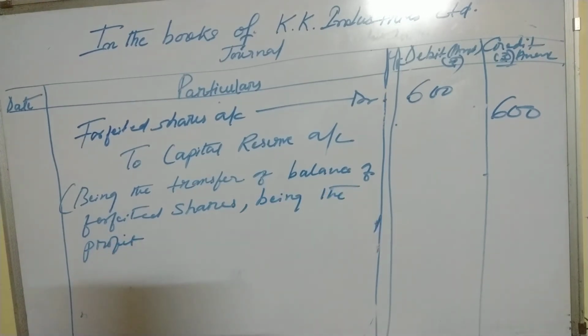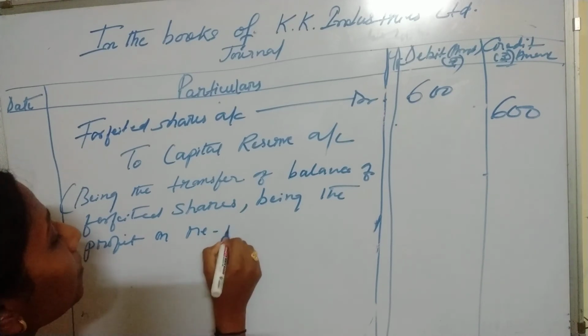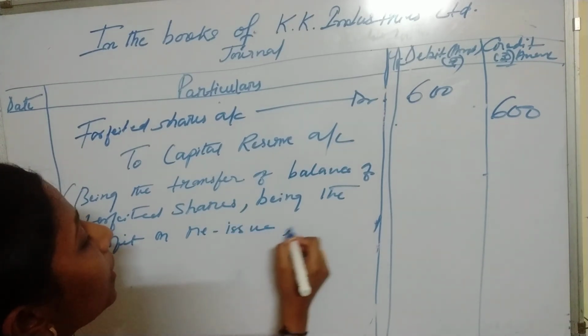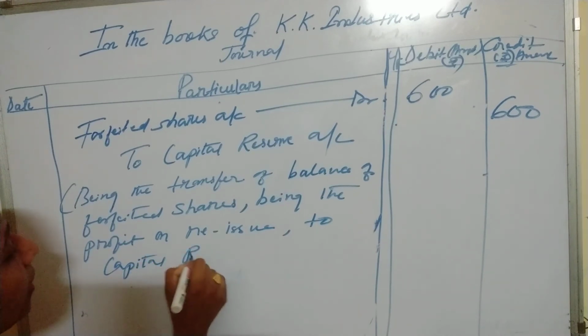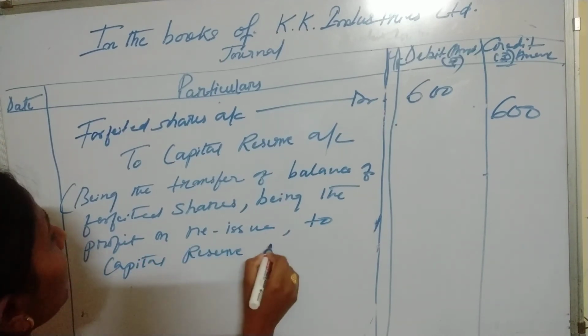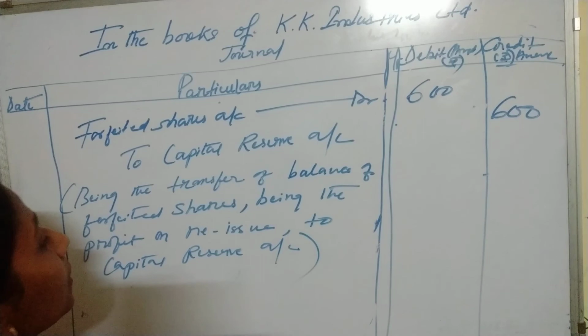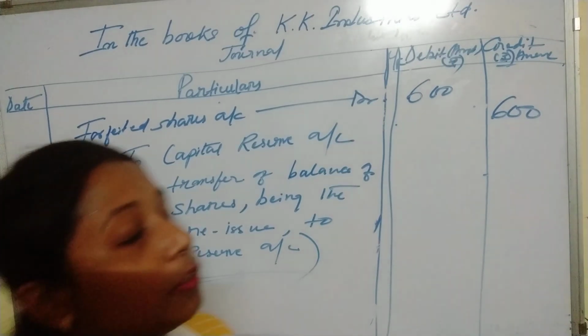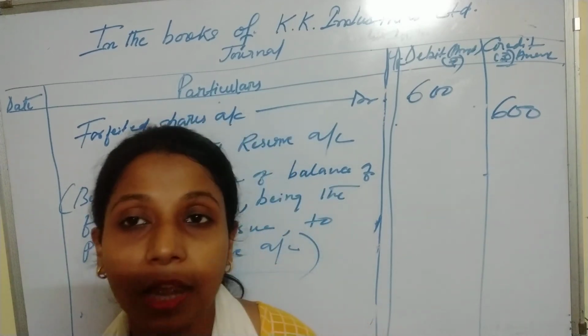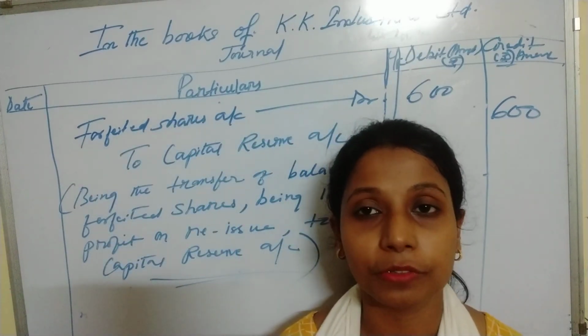So the balance on forfeited shares is the profit. Profit on reissue to capital reserve account. So the profit made on reissue of shares is transferred to capital reserve account.